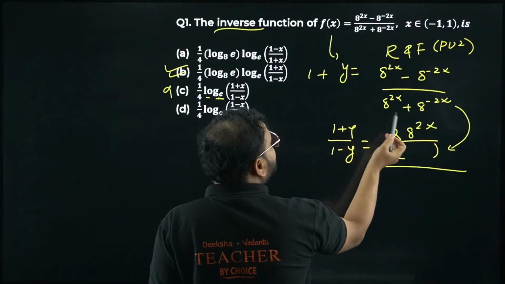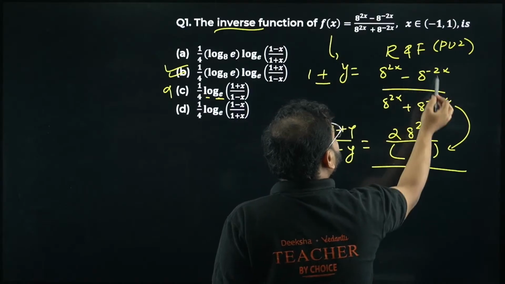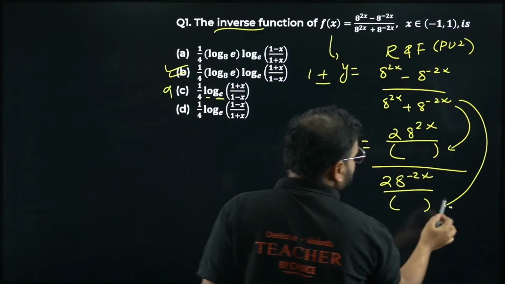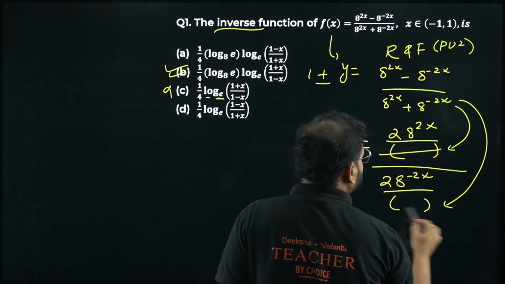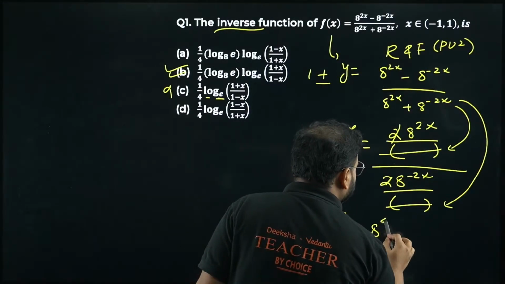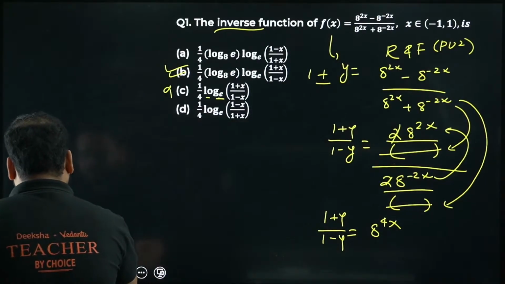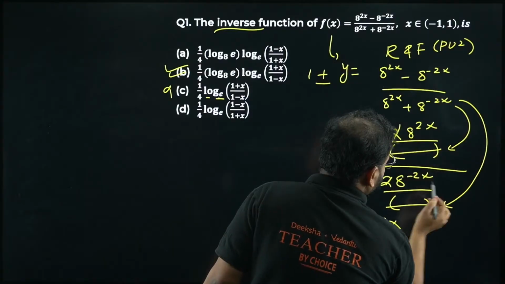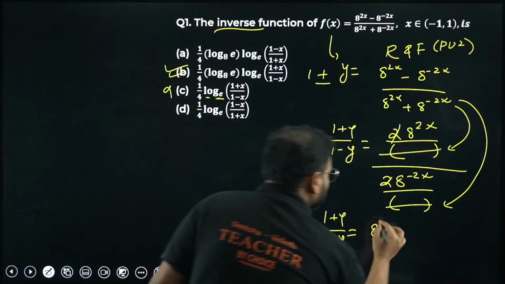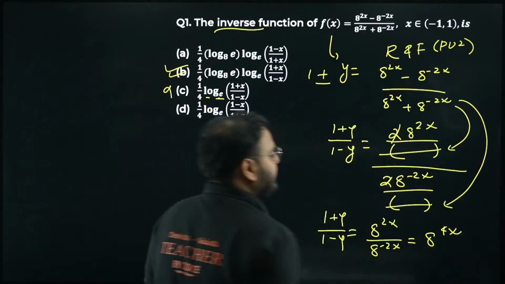If you do subtraction, this and this will be cancelled, okay? So you'll have this minus of minus this, making it 2 times of 8 power minus 2x, and of course you'll have the same denominator over here also. Right, so this will be cancelled, bacha, please check, and this 2 also will be cancelled. I'll have 1 plus y upon 1 minus y as 8 power 4x. How come, sir? This 8 power 2x will go up. Sir, too many arrows. No problem, I can do one more step. Not a problem, sir. I don't want to have any confusions, okay? I'll do one more step. I'll write like this: 8 power 2x upon 8 power minus 2x, giving me the value of this as 8 power 4x.